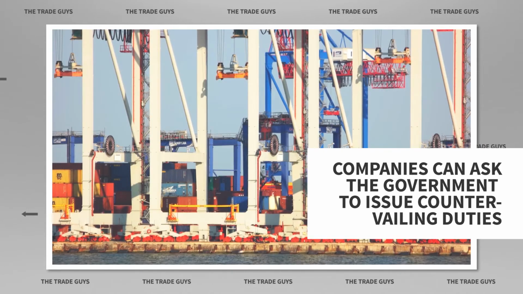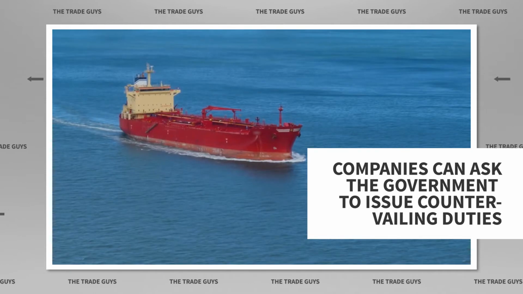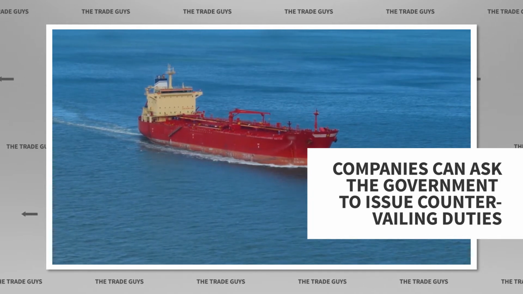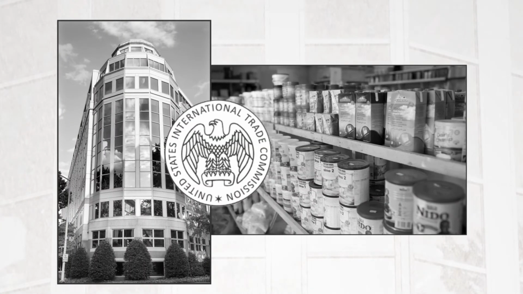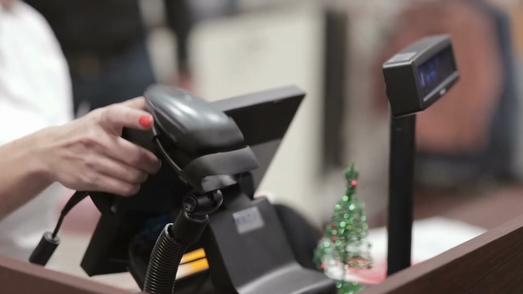Another option is for companies to petition their own government for countervailing duties. The process for imposing countervailing duties mirrors the process for putting anti-dumping duties into place, which we covered in a previous video. Petitioners have to show the U.S. International Trade Commission, the ITC, that imports of the subsidized products are harmful to their industry. If the ITC makes a positive finding, the Commerce Department is given a green light to investigate whether subsidies are being provided and what tariff would offset them. Countervailing duties are subject to the same 5-year review as anti-dumping duties. So if the subsidy is no longer being provided, then the duties would go away.